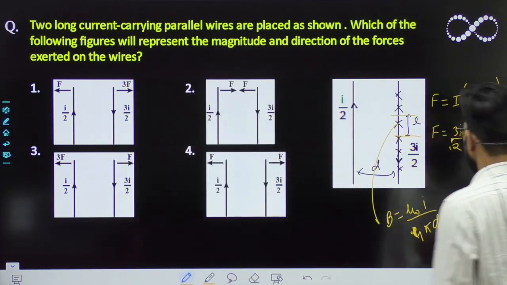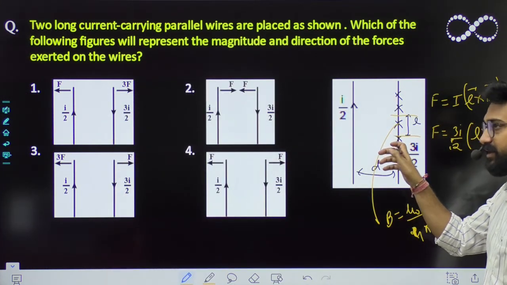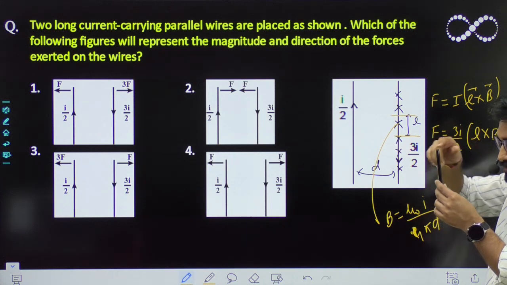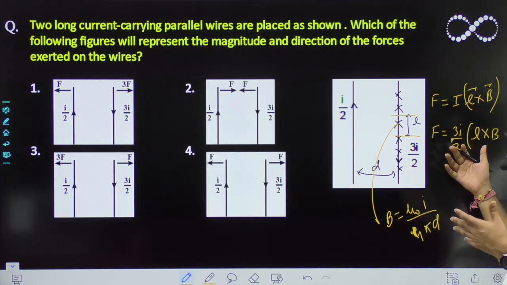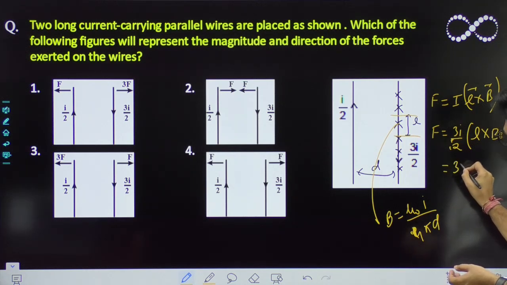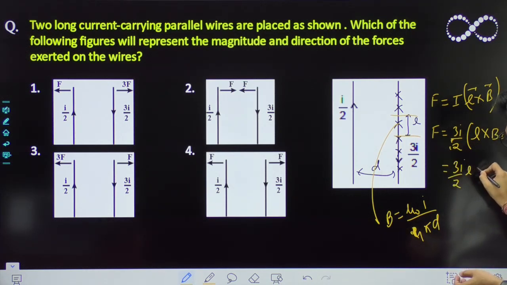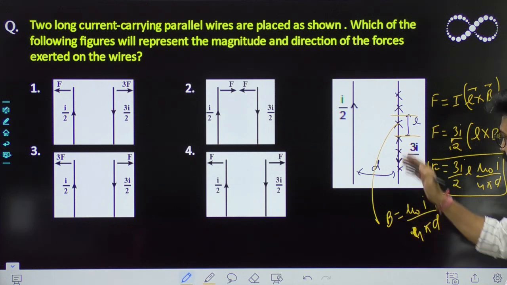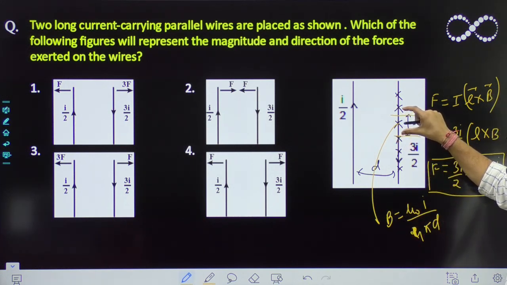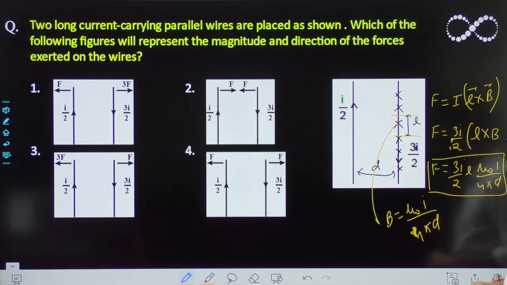So B की वैल्यू आसानी से पुट कर सकते हो. Magnetic field is inward and the current carrying wire is downward, so the angle between them is 90 degree. So LB sin 90 is LB. So you'll be getting 3I by 2 L. What is B? Mu naught I by 4 pi d. So this is the magnitude of force experienced by L length of the second wire.